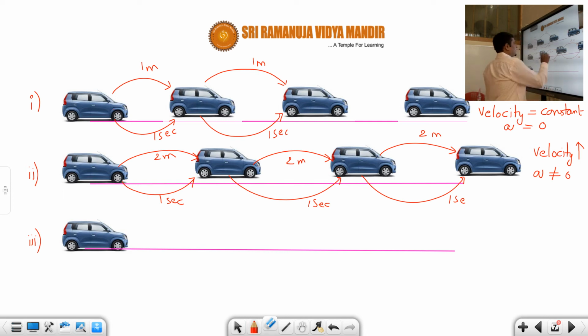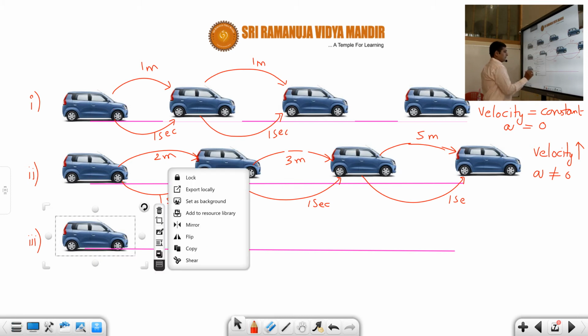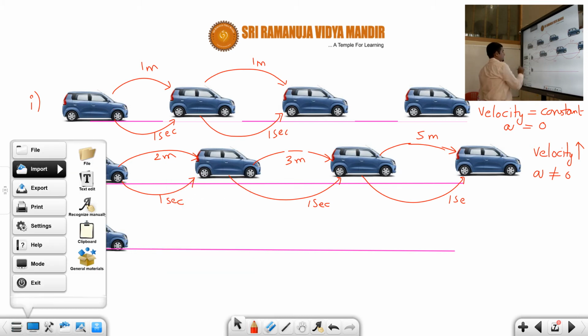Suppose let us say we take here as some 3 meters. Okay, students. Suppose let us say 3 meters, and here let us say 5 meters. So its velocity is changing. Velocity is increasing, correct or not, students? Its velocity is increasing. 3 meters per second, 5 meters per second. Now let us see the third case, students. Third case, in the third case, suppose let us say